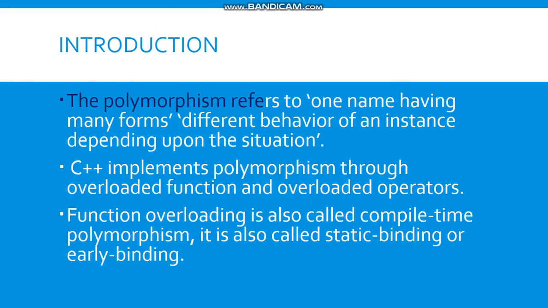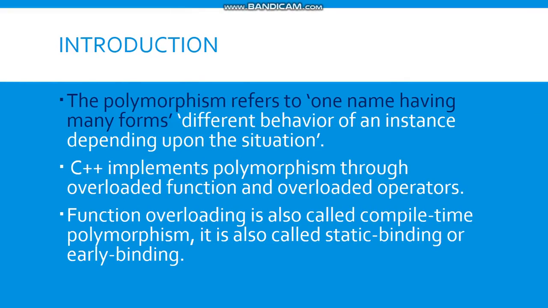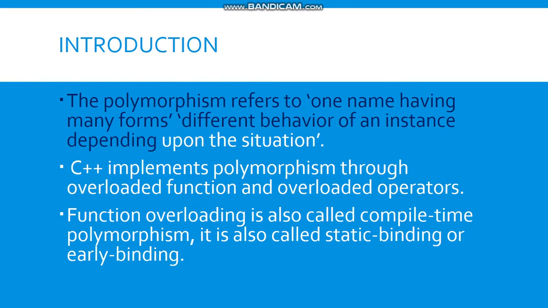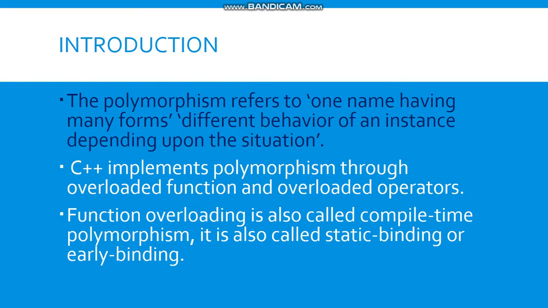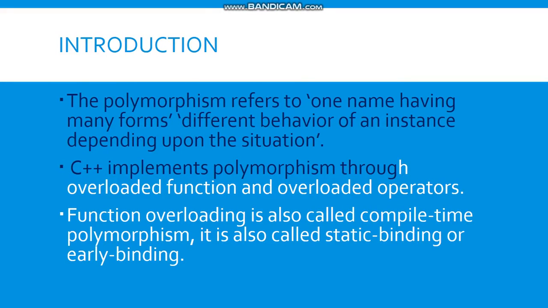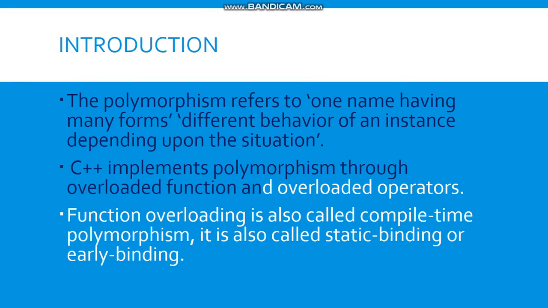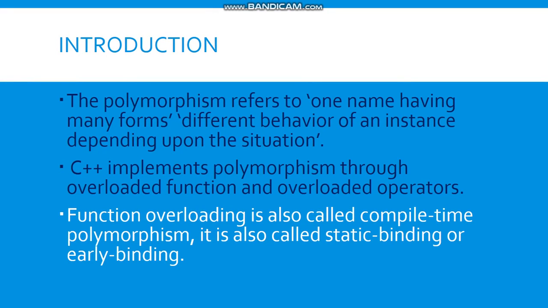So here it says, polymorphism refers to one name having many forms, different behaviors of an instance depending upon its situation. If you have learned the previous chapter, you will know that polymorphism means one name, multiple forms. So that is being carried forward in this chapter. C++ implements polymorphism through overloaded functions and overloaded operators.